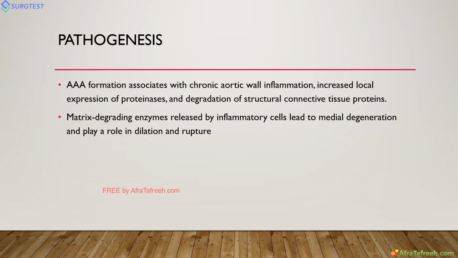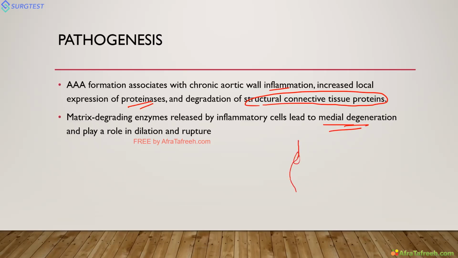So this is the pathogenesis. Atherosclerosis means inflammation. It is associated with chronic inflammation, and proteinases are there which degrade the structural connective tissue proteins, so that integrity is lost. The main thing is medial degeneration. The media gets degenerated, and this further leads to dilatation. It is inflammation and degradation by matrix metalloproteinases. Many enzymes are involved.